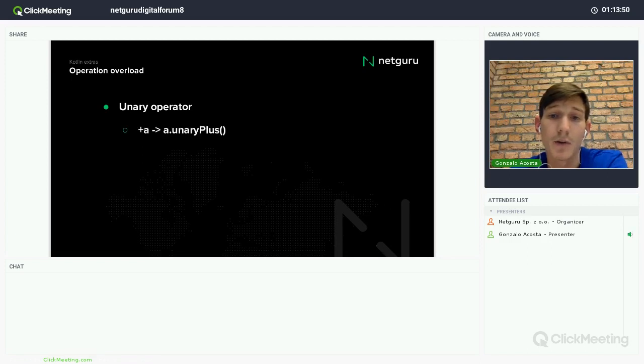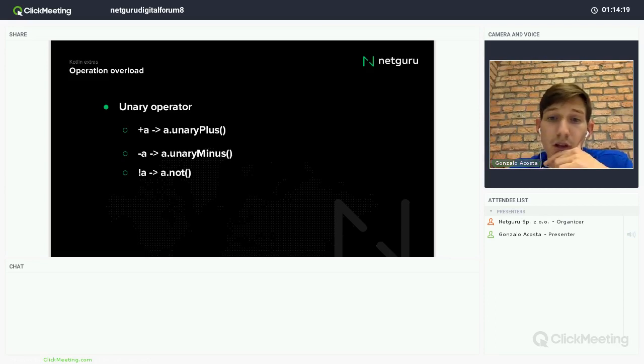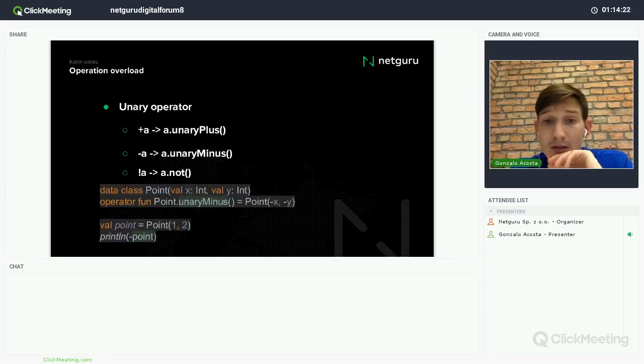We have the unary operators. For example, this plus a. If I write, for my class or whatever type, a dot unaryPlus, I can override this, and for using this, I just have to write this operator. We'll see some examples. First, let's talk about all the possibilities here. I can also use the unary minus or the not.